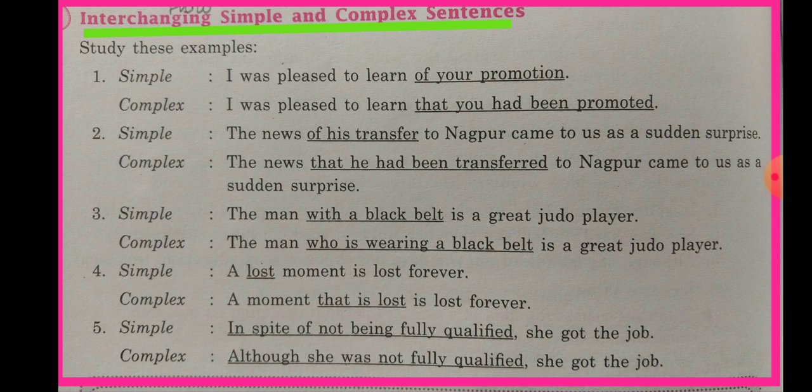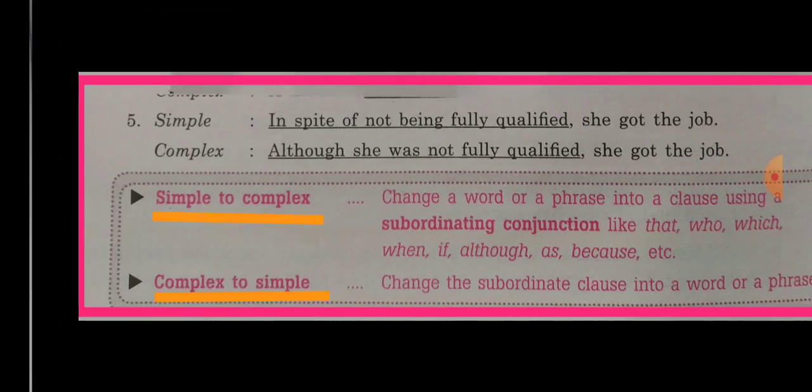Now if we change complex into simple, look at the third example. Complex sentence: "The man who is wearing a black belt is a great judo player." Now if it is to be changed into simple, we will write without a conjunction: "The man with a black belt is a great judo player." After reading out the example one or two times, you will understand how to transform one kind of sentence into another.